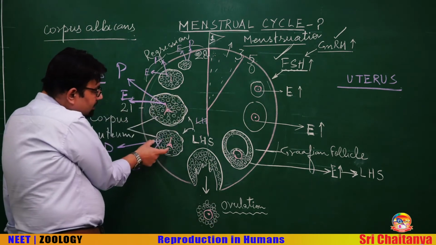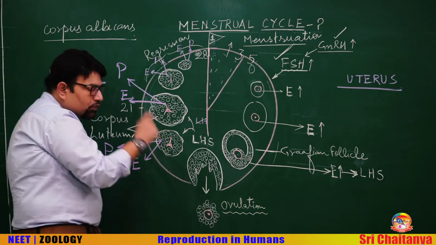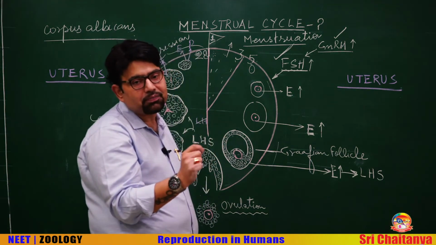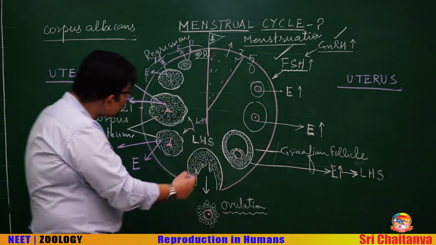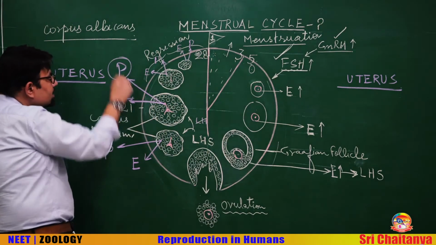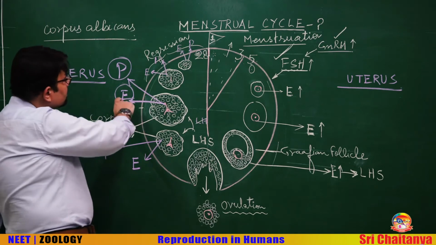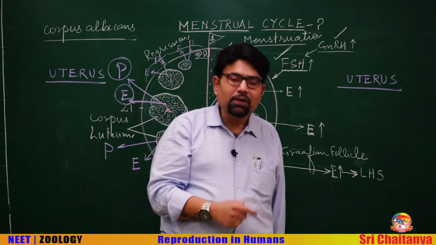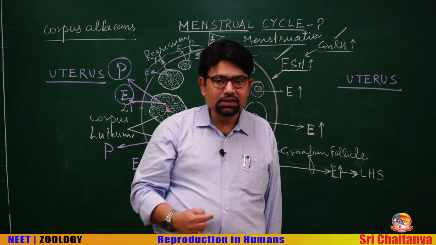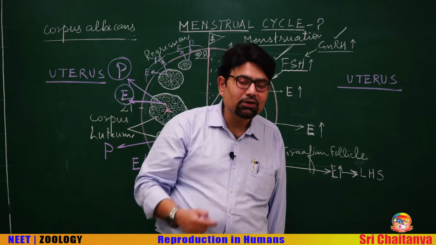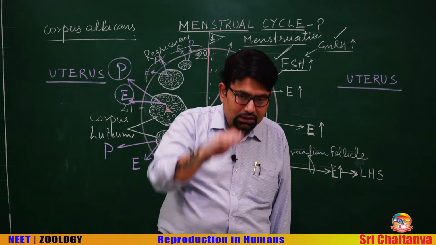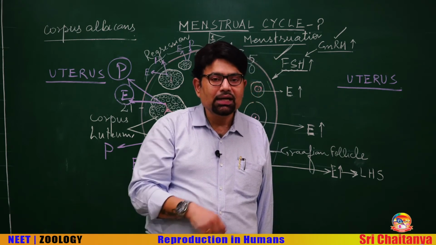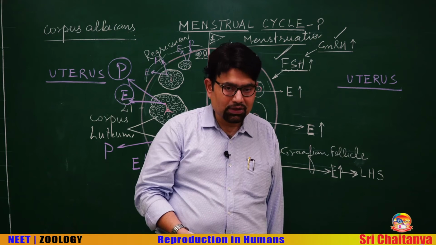The rest of the cells are converted into a yellow body, which is a temporary endocrine structure under the influence of luteinizing hormone. This corpus luteum is the source of progesterone and estrogen. A very high level of P and E in the blood again generates a negative feedback from the hypothalamus. Hypothalamus withdraws GnRH, anterior pituitary withdraws the gonadotropins, and under the falling level of gonadotropins, the endometrium is unable to sustain, and that sheds, and this is menstruation.